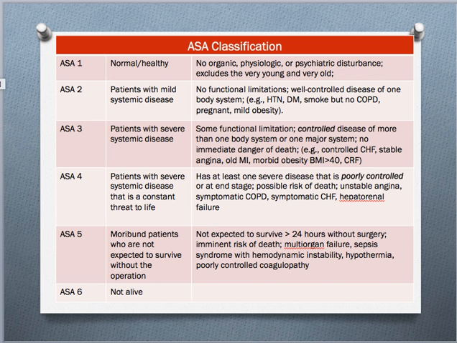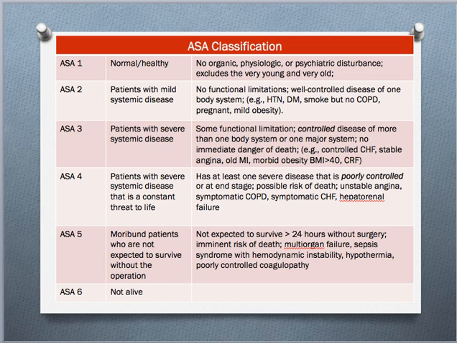So to go over the ASA classification, this can be downloaded from the ASA website as well. The classification includes 6 number systems, 1 through 6. An ASA1 is a normal healthy patient with no medical issues, does not take any medications for any reason, and has excellent functional status, is able to exercise, do their activities of daily living with no problems.